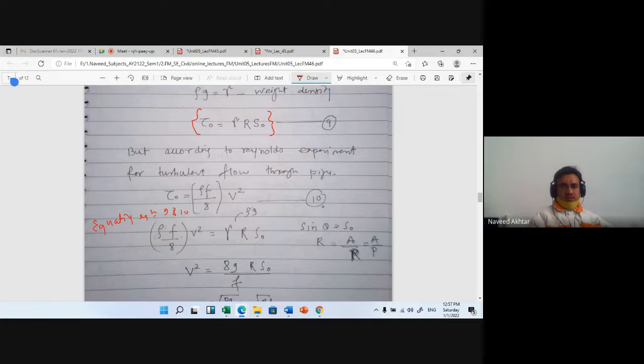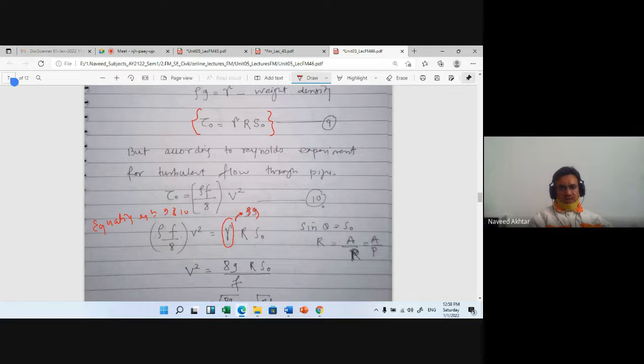What happened? Rho f by 8 into V square is equal to gamma, which is nothing but rho g, into R into S0.